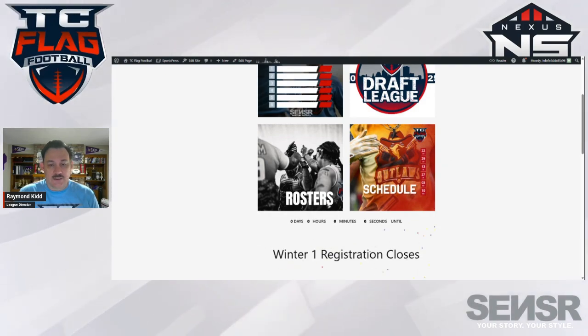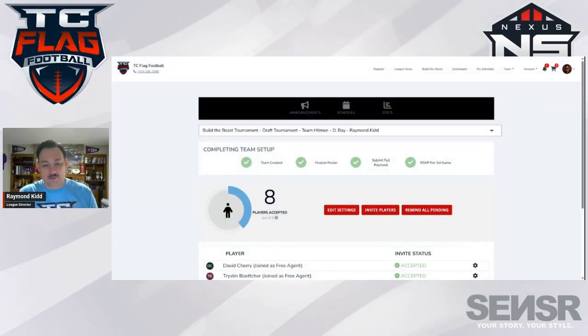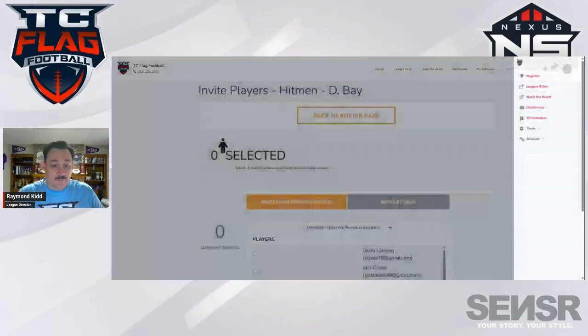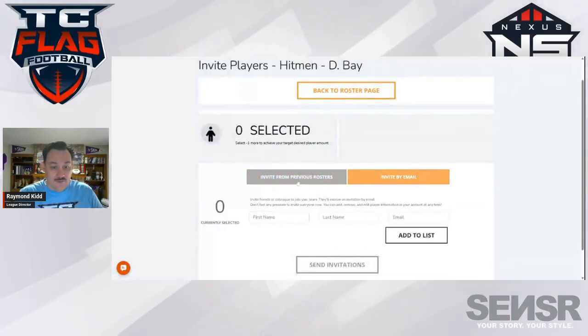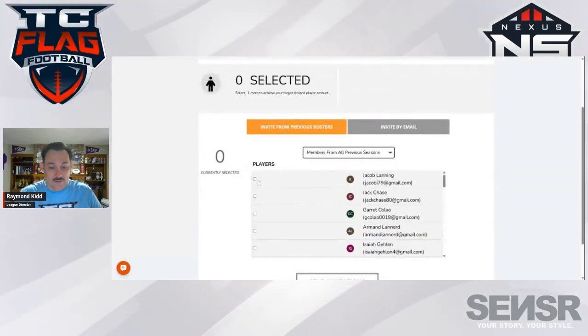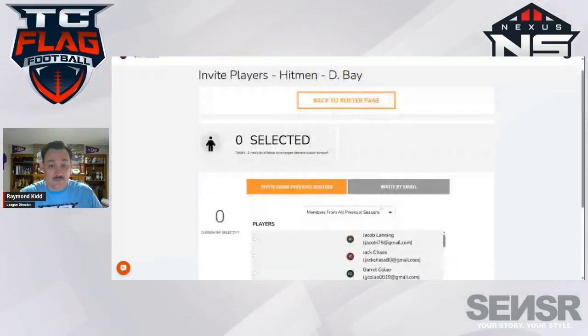Again, on rosters, I get this question a lot about how to add guys to your roster. Right now I'm just going to flip over to this Build the Beast tournament as an example. As a team captain, if I'm looking to add players to my roster, all you have to do is hit Invite Players. From there, you can invite a player by email, or if you have them from a previous roster, you can add them from that roster just by clicking on their names. Then you send those invitations over.